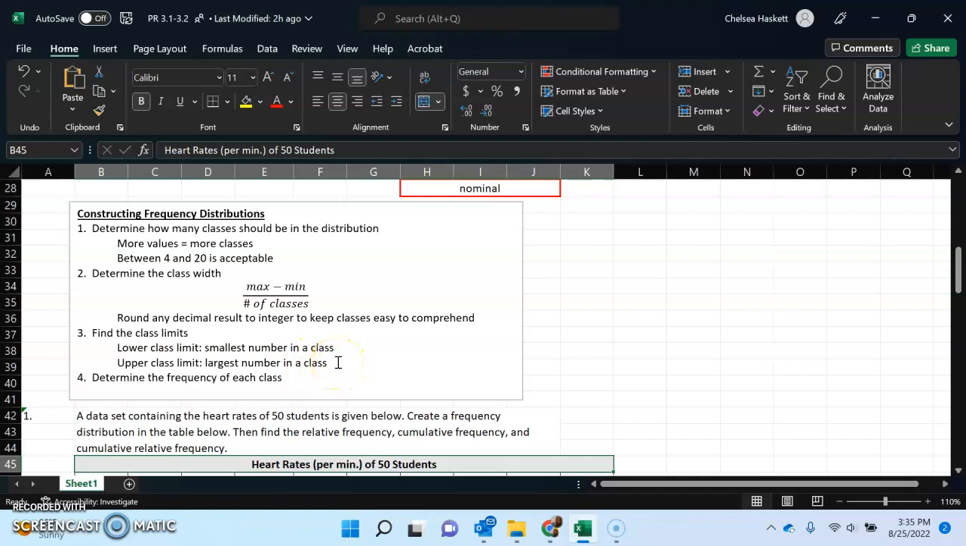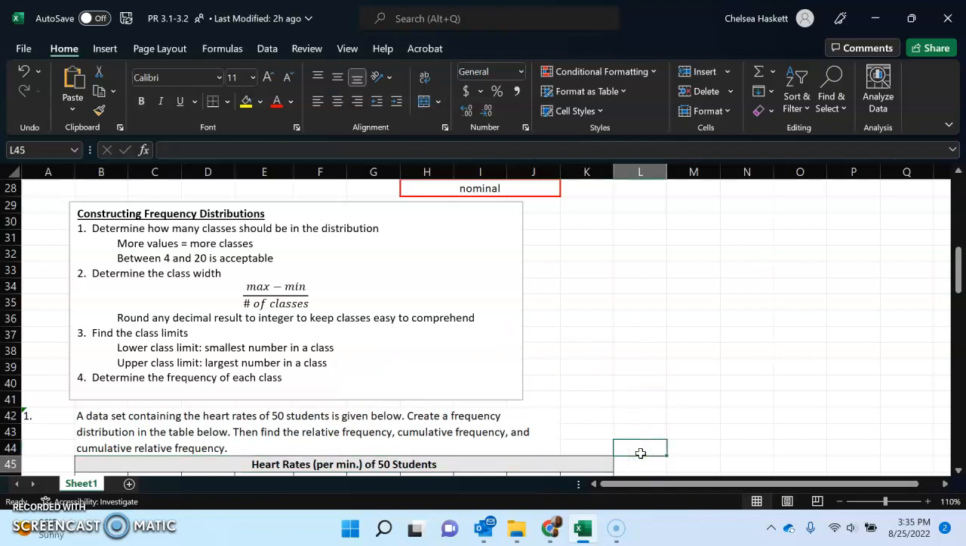So lower will be the lower, upper will be the top. Like on my previous example, 100 to 109.9, 100 would be my lower, my upper would be 109.9. Determine the frequency of each class, and then how many times does that occur.